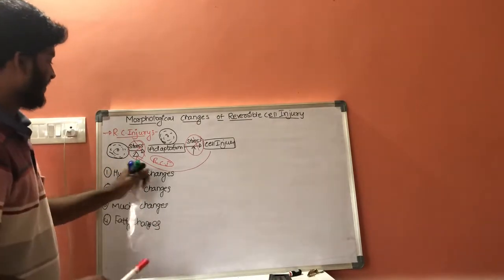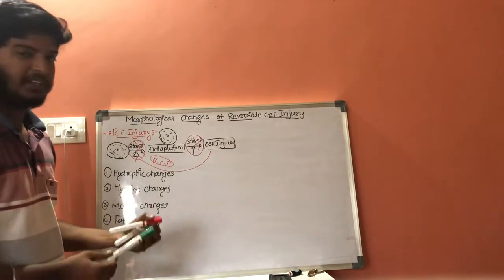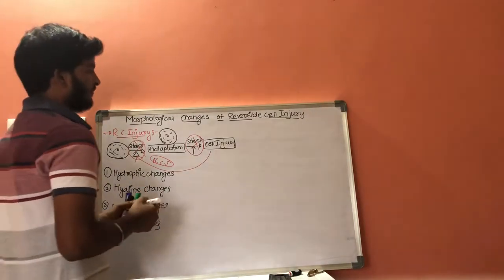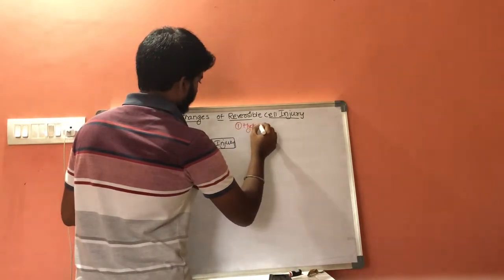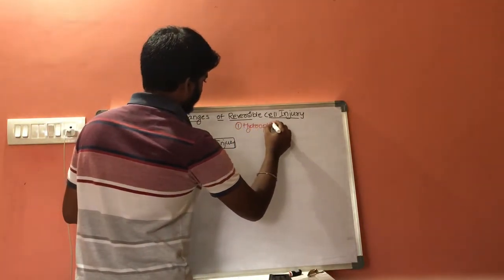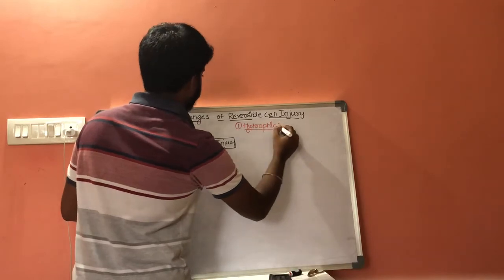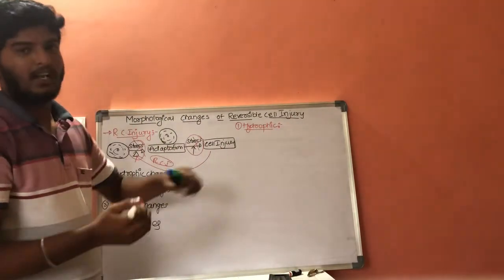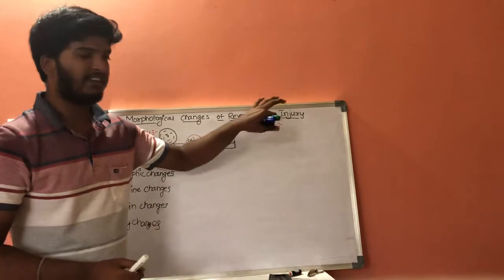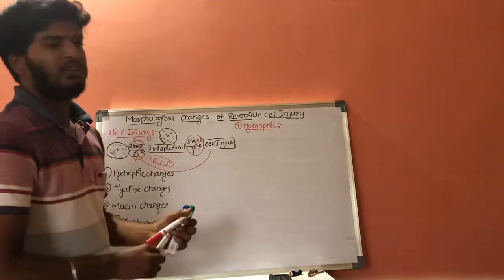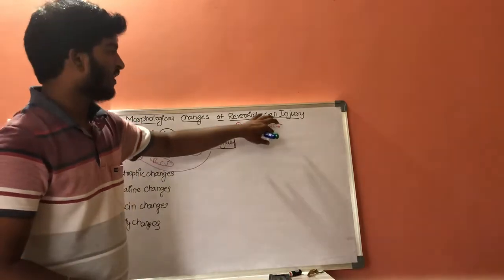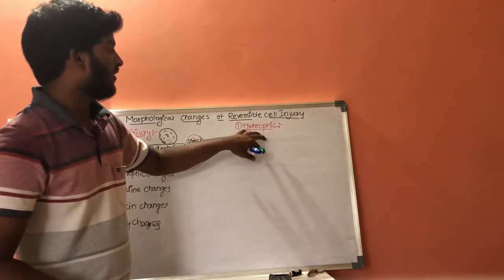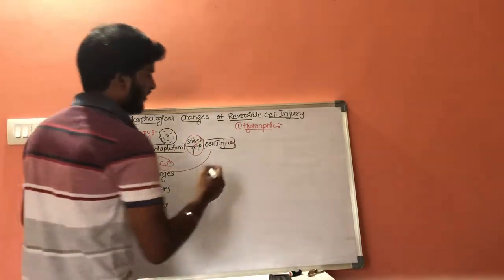First one is hydropic changes. What are hydropic changes in case of reversible cell injury? Accumulation of water in the injured cell is called hydropic changes.